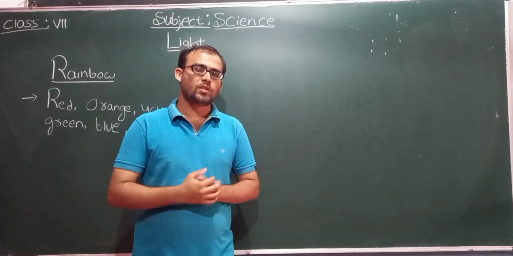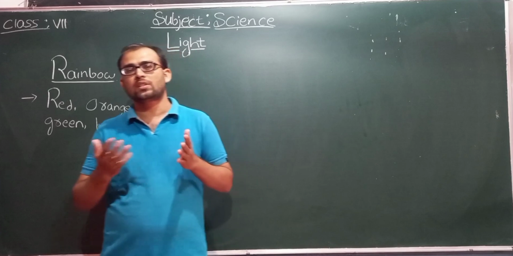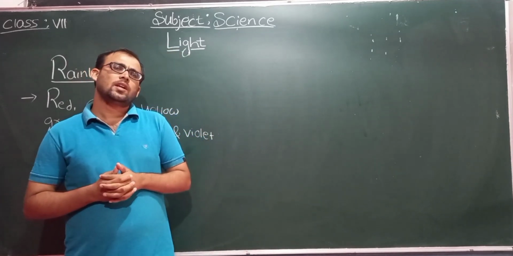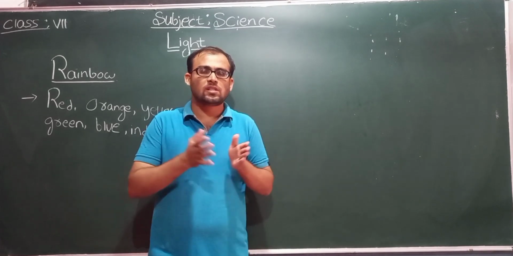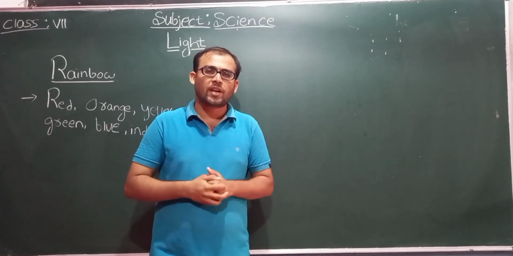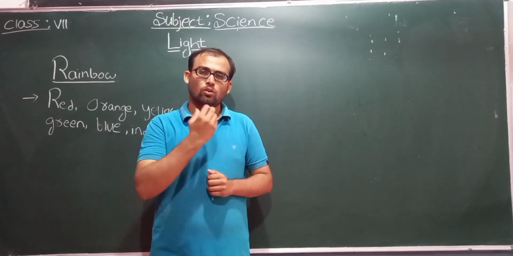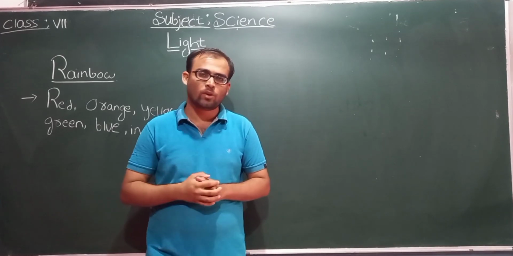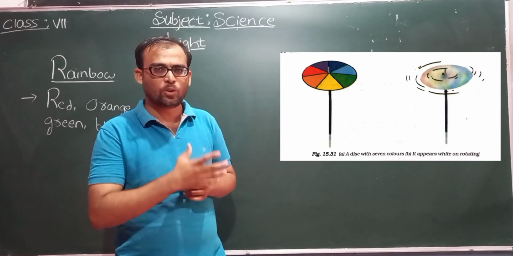We just came to know that white light is made up of 7 colors. If we mix these 7 colors, can we get white light again? Yes, of course. To prove this, we will conduct one more activity. Take a cardboard disc and divide it into 7 segments.